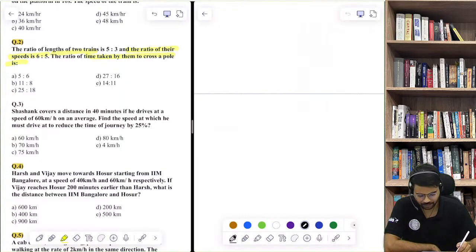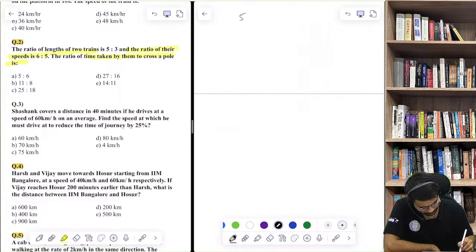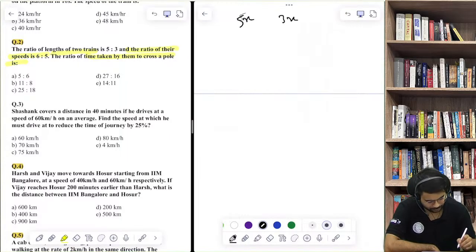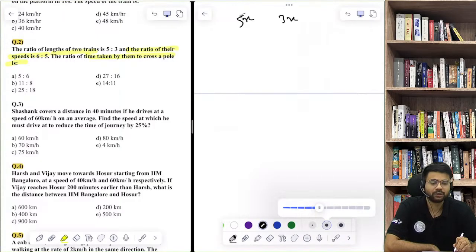See what's given to us. Let's say the length of the first train is 5x, and the other is 3x. I'm assuming these are the lengths of the two trains.